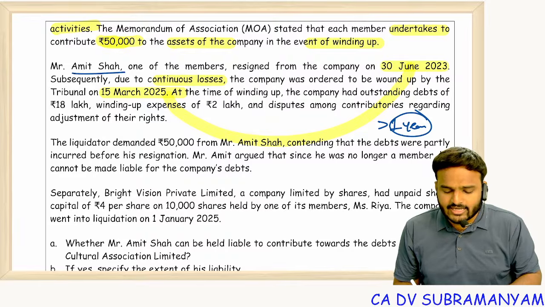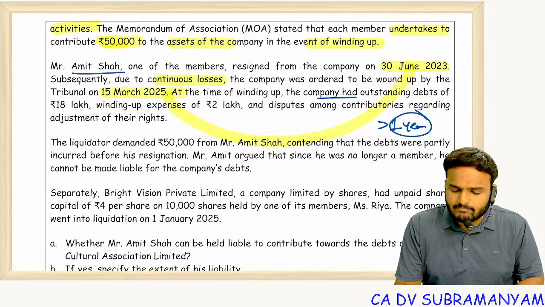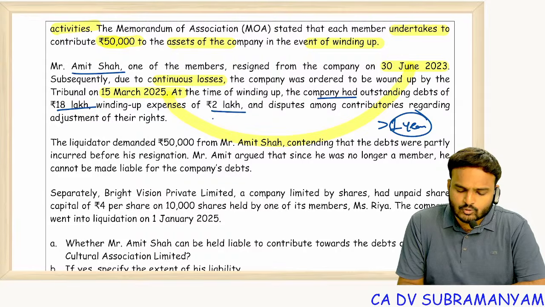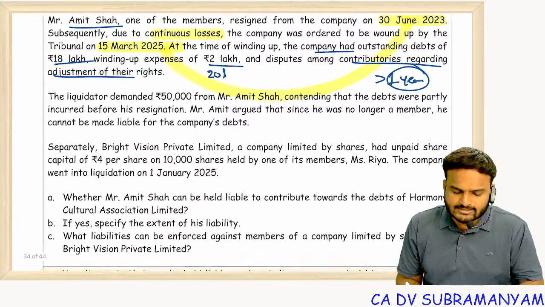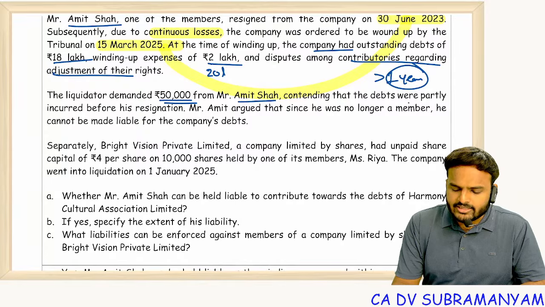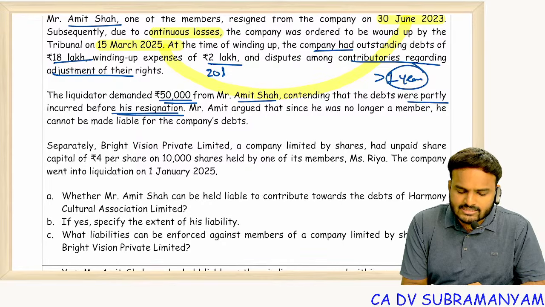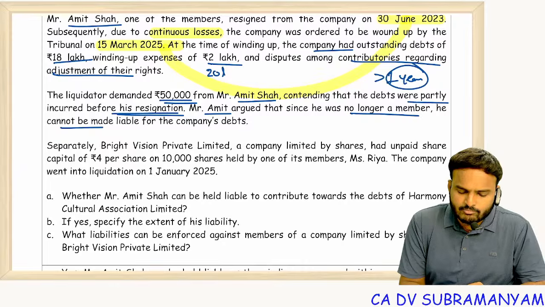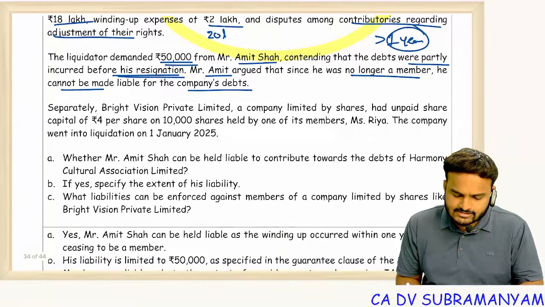More than 1 year happened. At the time of winding up, the company had outstanding debts of 18 lakhs, winding up expenses of 2 lakhs. So total 20. Disputes among contributories regarding adjustment of their rights. The liquidator demanded 50,000 from Amit Shah, contending that debts were partly incurred before his resignation. Mr. Amit argued since he was no longer a member, he cannot be made liable for the company debts.